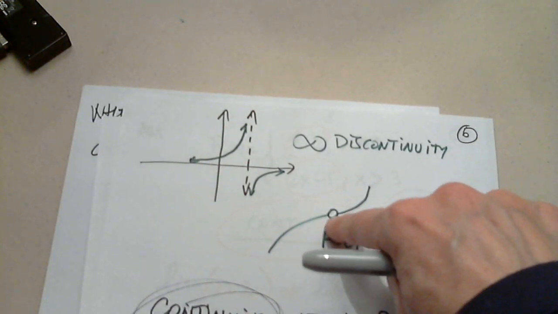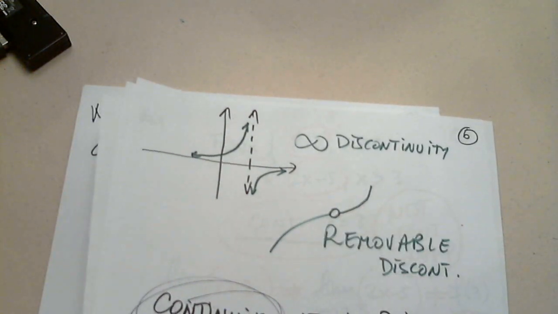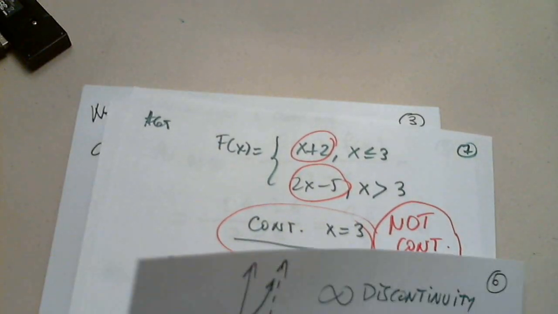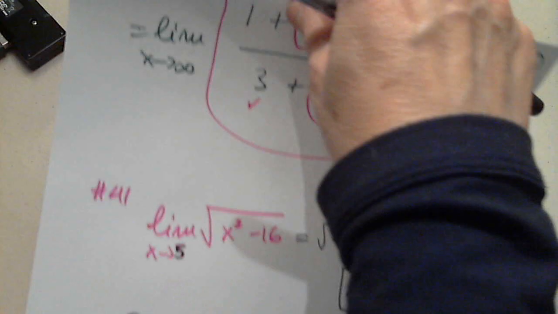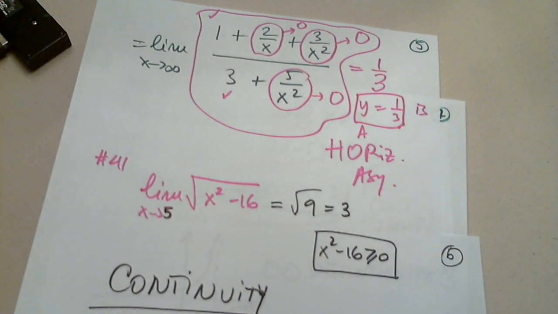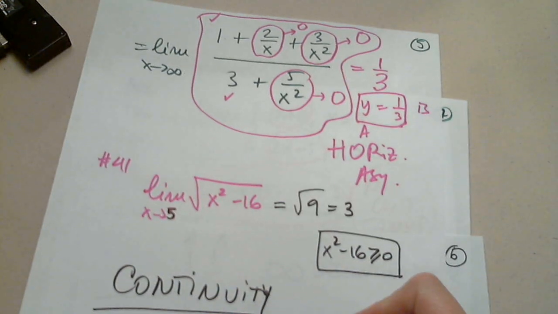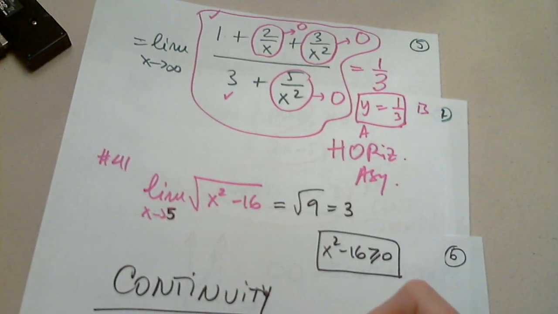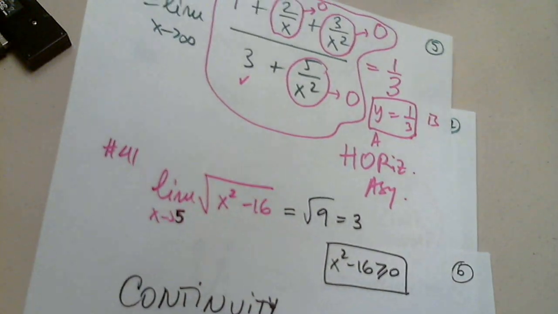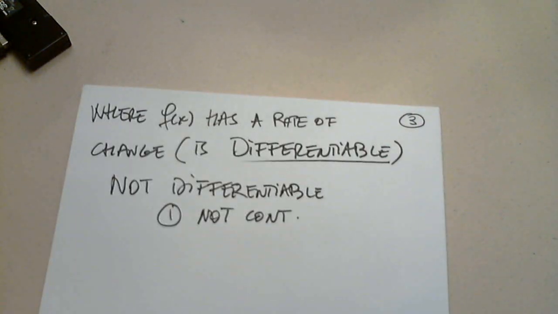If you ask me what is the rate of change here, I say sorry. And where is the previous one? Right here. And at the jump, the function does not have a rate of change here. It has a rate of change here, and here, and here, and here, but not here. So when it's not continuous, the function is not differentiable.